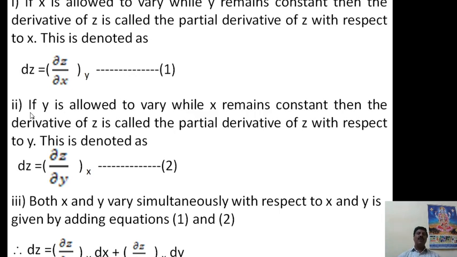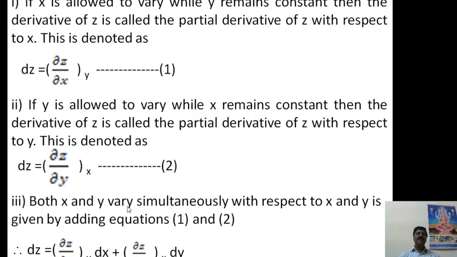Similarly, there is another possibility: x remains constant. If y is allowed to vary while x remains constant, then the derivative of z is called the partial derivative of z with respect to y. This is denoted as dz is equal to dou z by dou y at constant x. This is equation number 2.